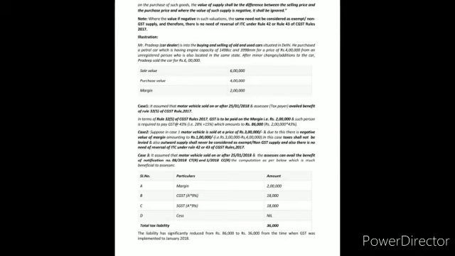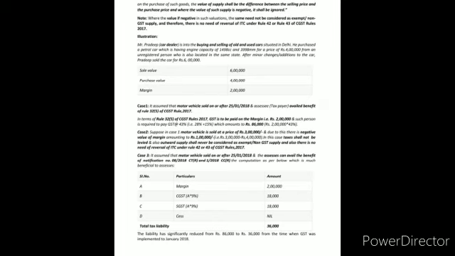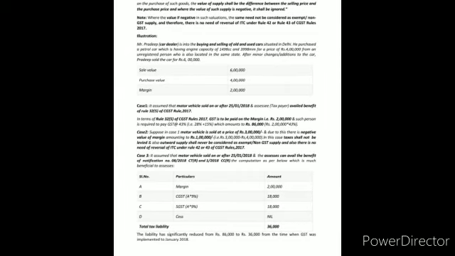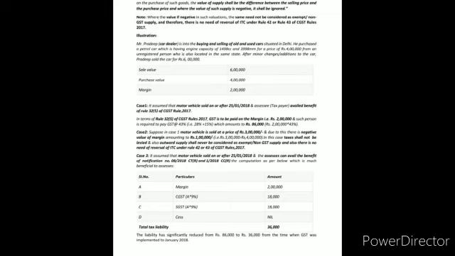Now in case 3 we are considering that the motor vehicle is sold on or after 25th January 2018 and the taxpayer availed the benefit of the notification dated 25th January 2018. Sale price is 6 lakh, purchase price 4 lakh, margin 2 lakh, and the tax rate is 18% as mentioned in the notification dated 25th January 2018.